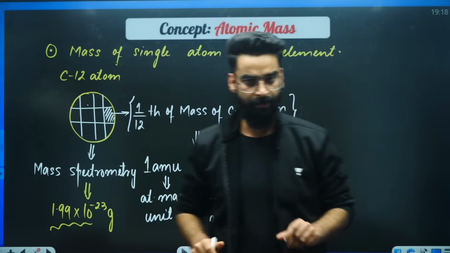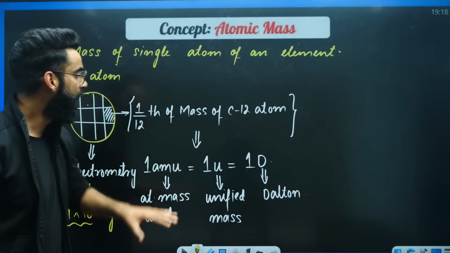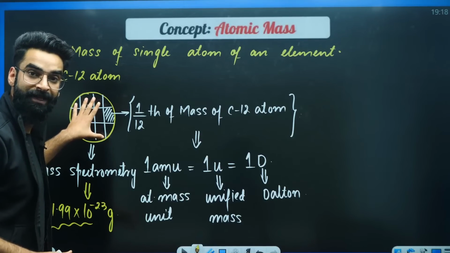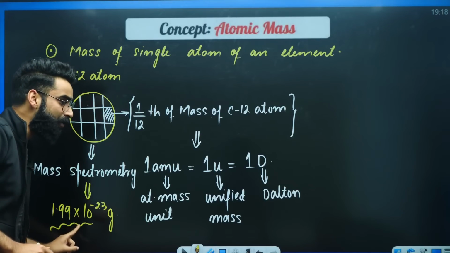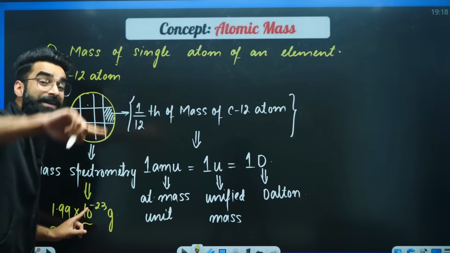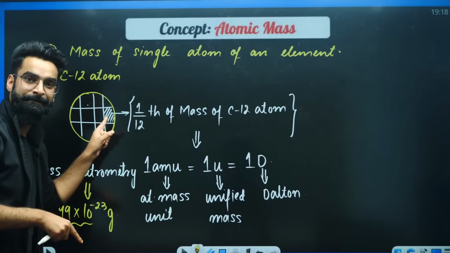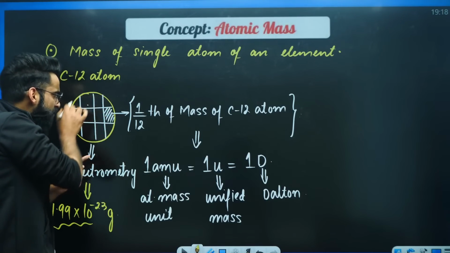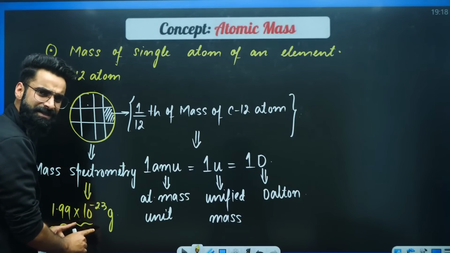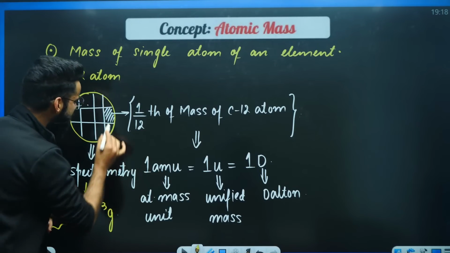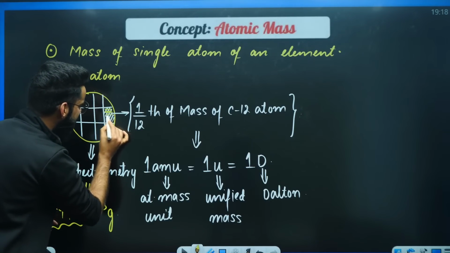Now, if I ask you what we did in the beginning: we took a carbon-12 atom, and you know its mass now. What did we do after that? We divided the carbon-12 atom into 12 equal parts. Now, if you know the mass of the whole carbon-12 atom in grams, can you tell me the mass of this shaded part in grams?